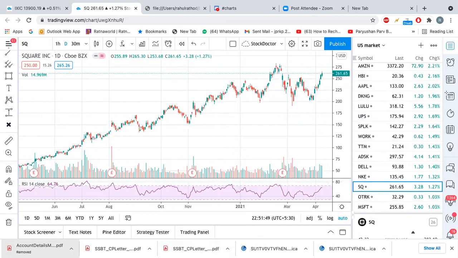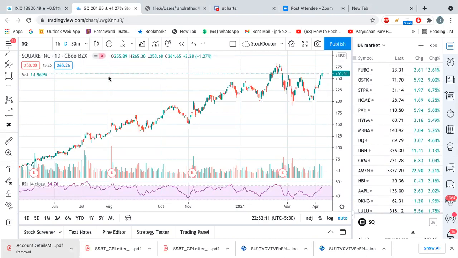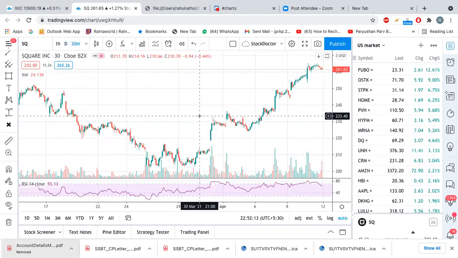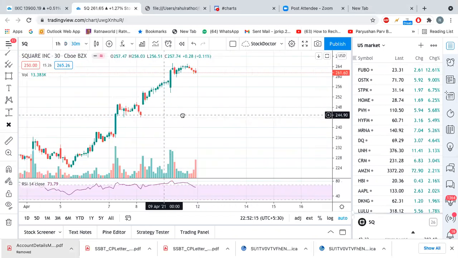All right, there was one more question. Can technical analysis be viewed as identifying the majority people's mindset on that particular stock? That we already saw, right, in Square itself. What is the majority of people doing right now, right?